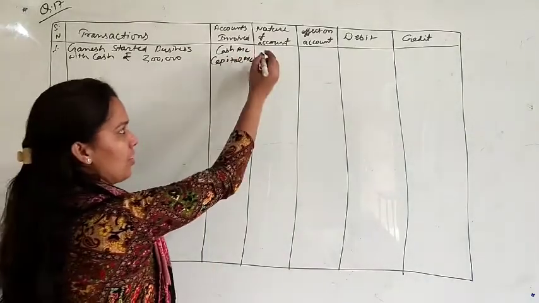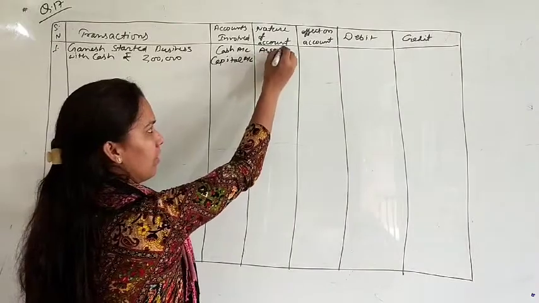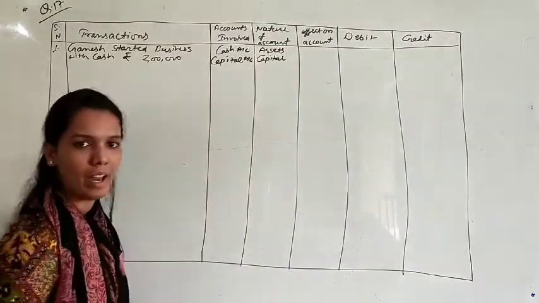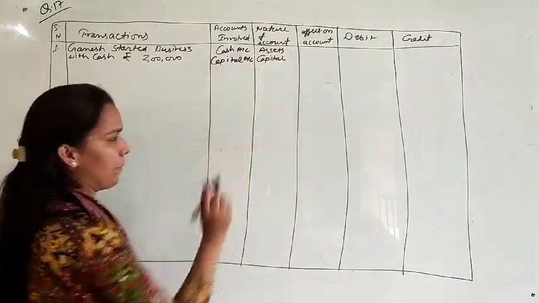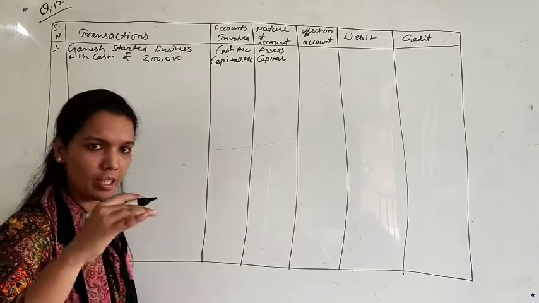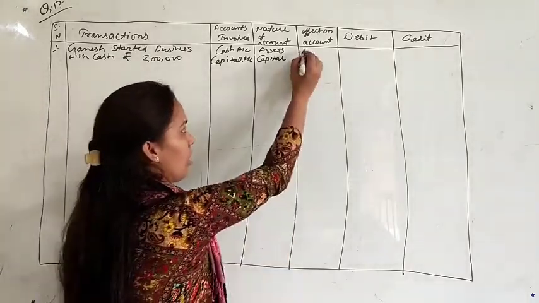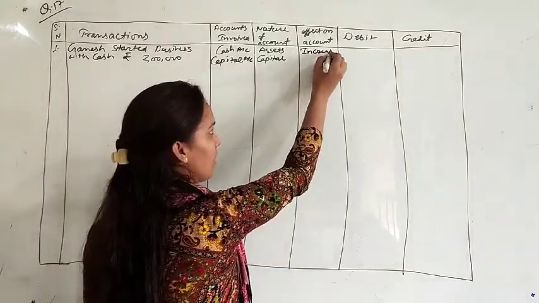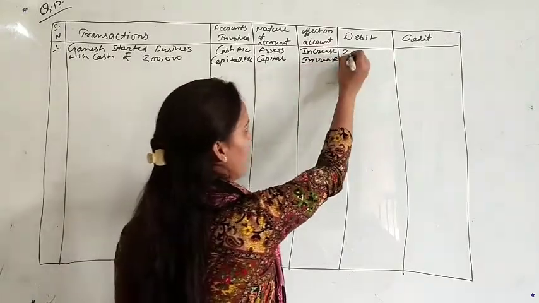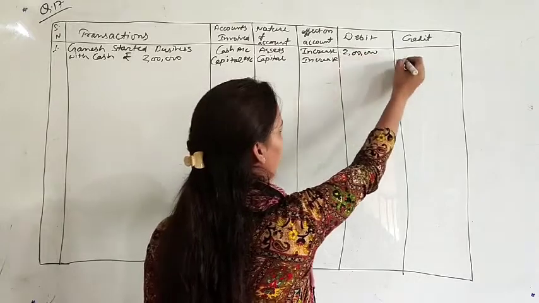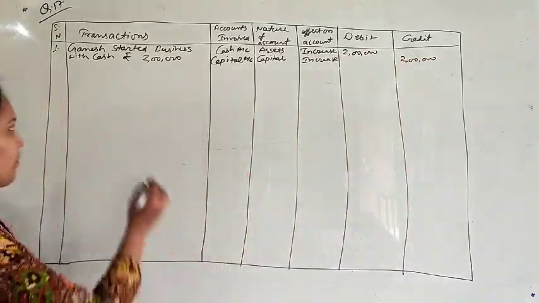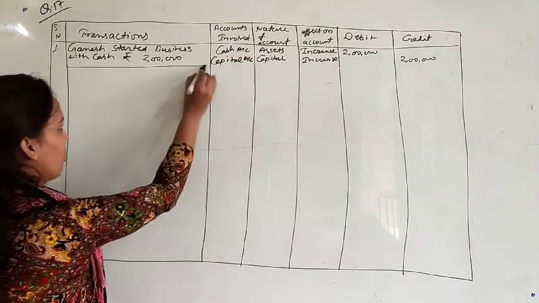Nature of account: cash is your asset, and capital is already capital, it is a different head. Assets and capital. You are starting business with cash, so your cash will increase and capital will also increase. So the effect will be increase, increase. And for debit and credit, just write the amount: 2 lakh rupees debit, 2 lakh rupees credit. Okay, let's see the second transaction.